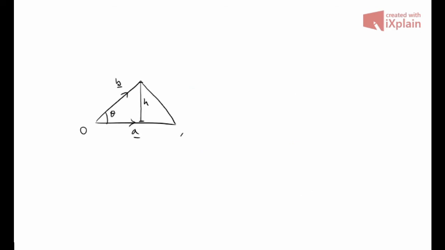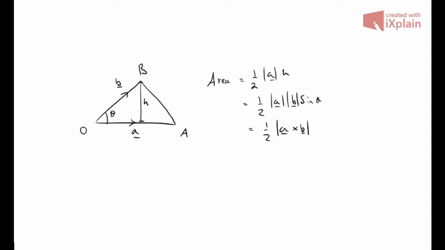Okay, so let's do some basic geometry now. Here's a triangle, OAB. Now, the area of this triangle is just a half multiplied by the magnitude of the vector a multiplied by the vertical height. Now, h can be written as b sine theta, but ab sine theta is just a cross product of a and b, as you might know from your MM1 lectures. So we can rewrite the area as a half multiplied by the magnitude of a cross b.